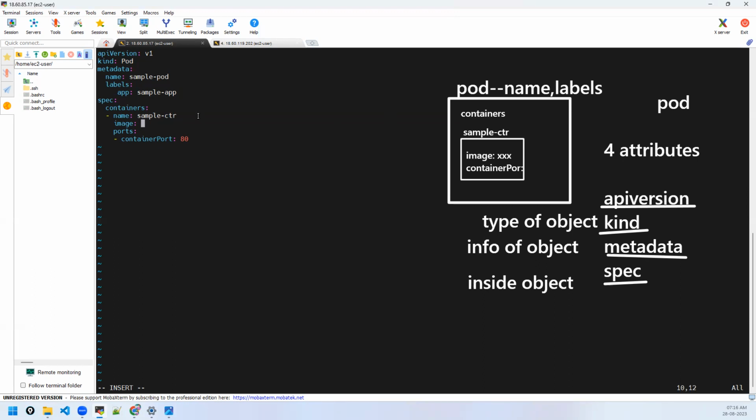Preeti, here would we not mention whether the containers are from Docker or some other? One second.